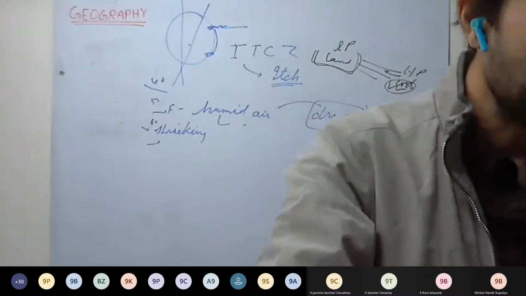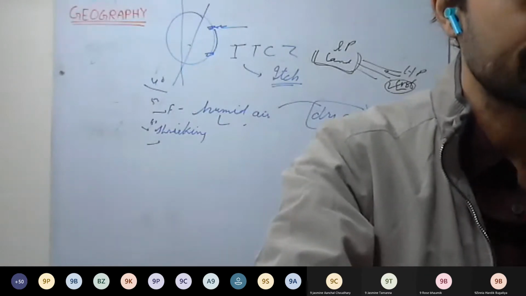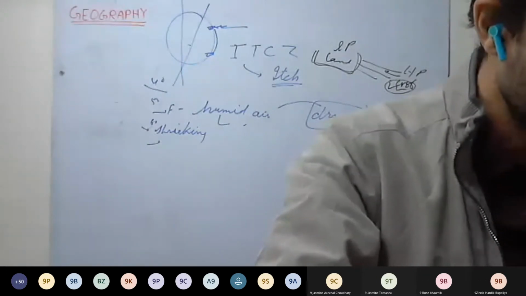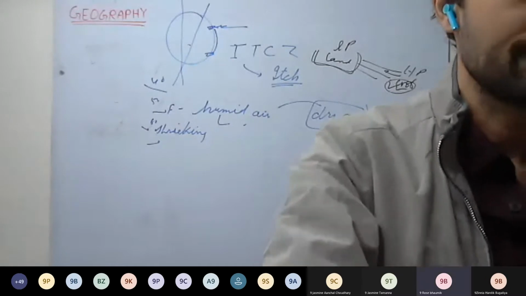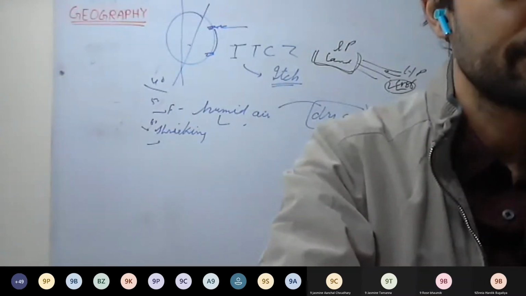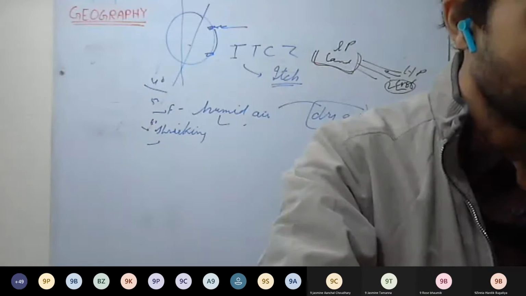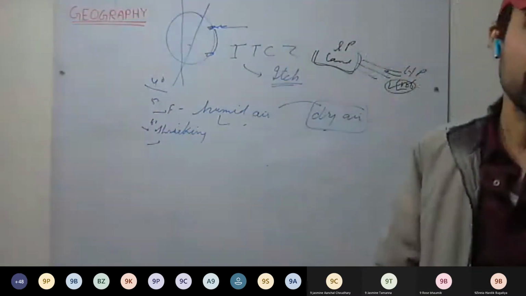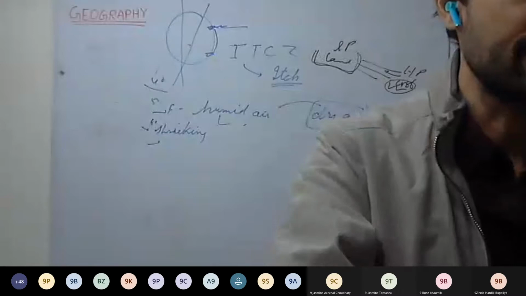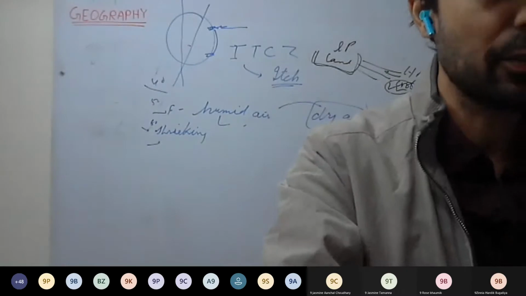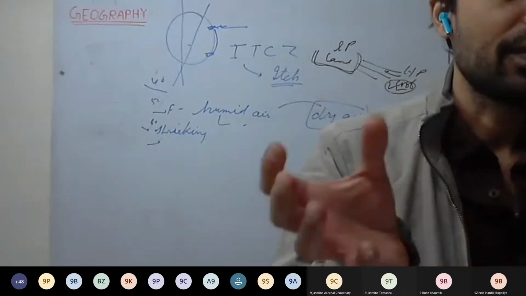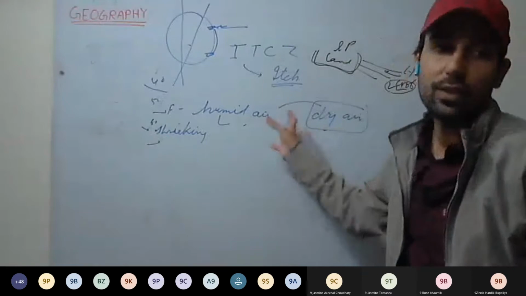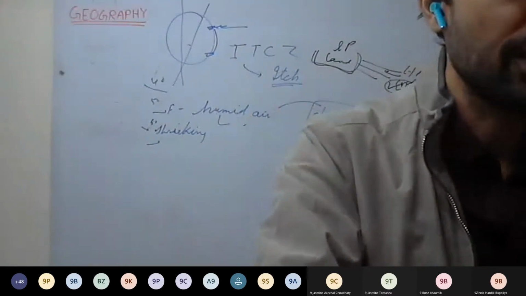Okay. What are tropical and temperate cyclones? That you can write. What are variable winds? Variable winds are concerned with the speed of the winds. That is, speed is getting varied. So variable winds are those winds which blow in a small area, and their speed keeps on varying.